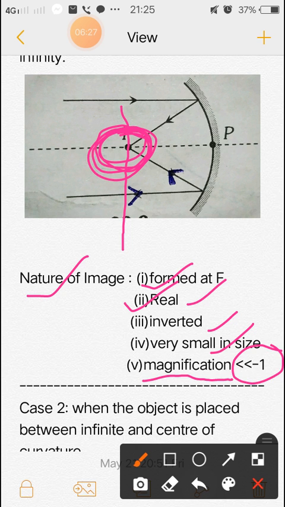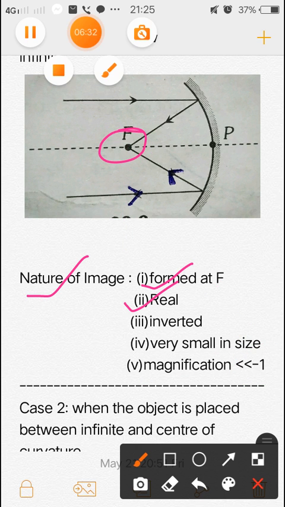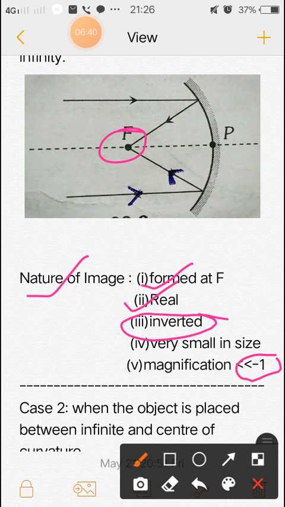The minus sign indicates that it is inverted. Magnification indicates how big or how small the image is compared to the object.